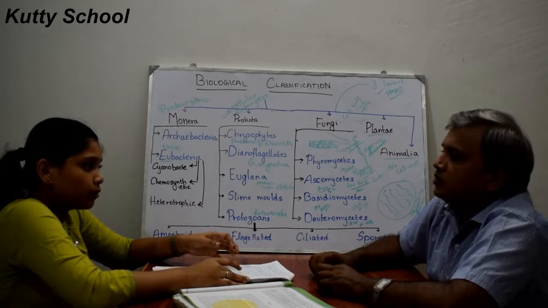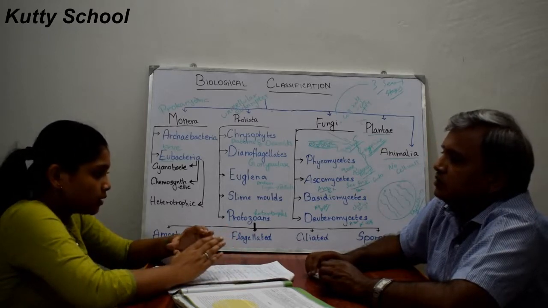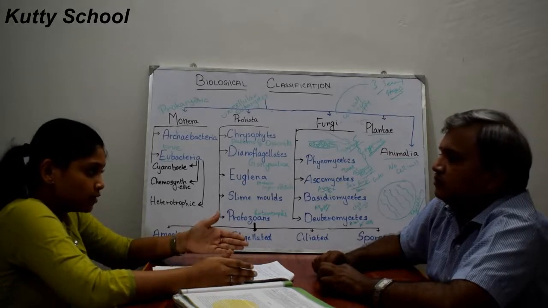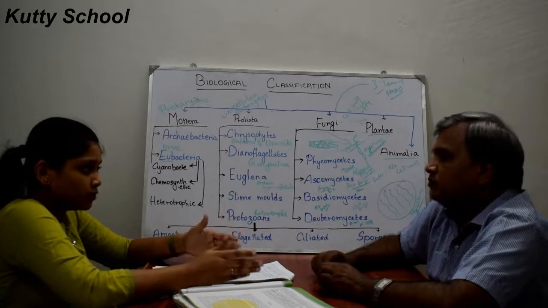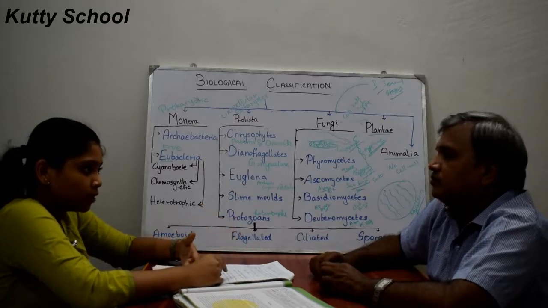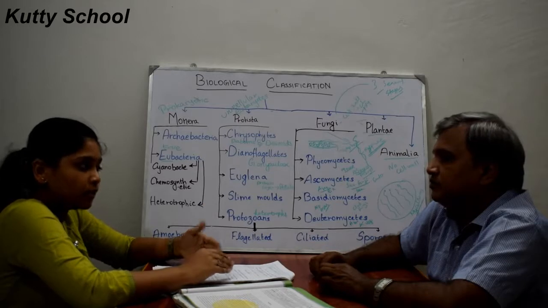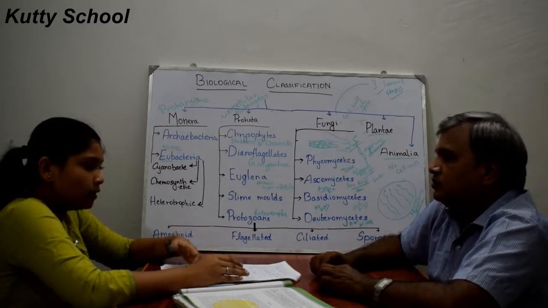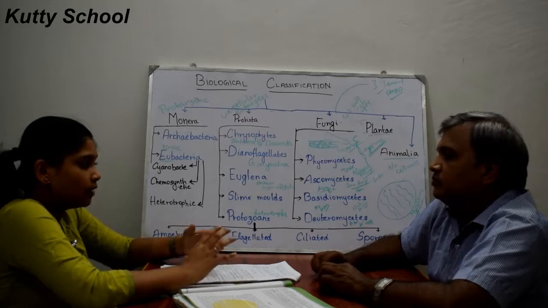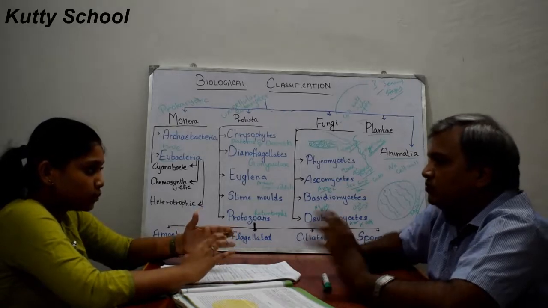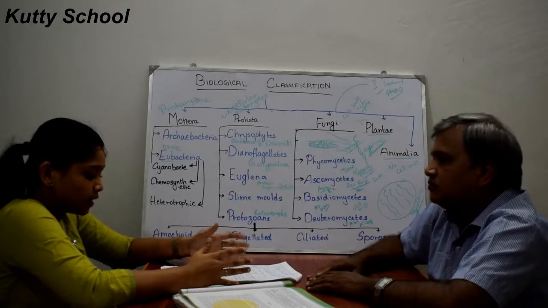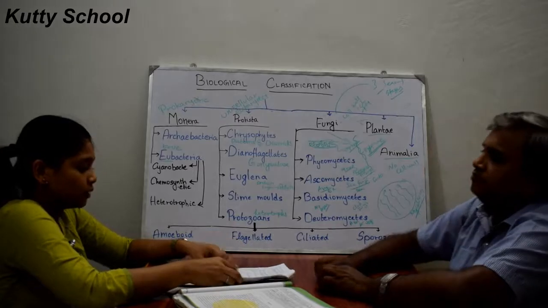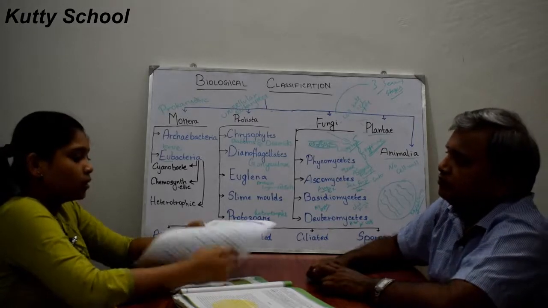Mosaic disease of tobacco. He first observed that disease, and he observed a poisonous fluid and gave the name virus. Pasteur, D.J. Ivanovsky. Okay. So the next scientist, M.W. Beijerinck, gave the name Contagium vivum fluidum. And then the next scientist, W.M. Stanley, said that these viruses can be crystallized, and these crystals consist of proteins. Okay. So this is about viruses.